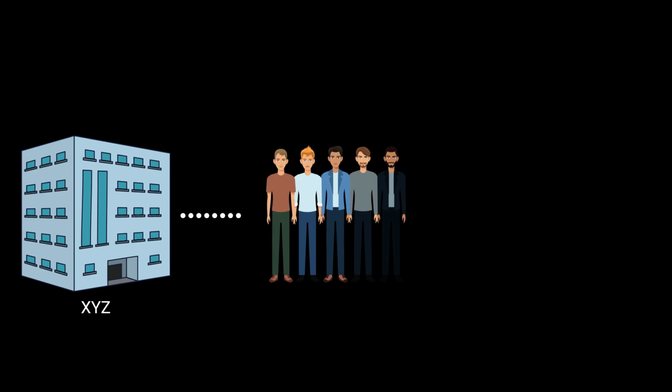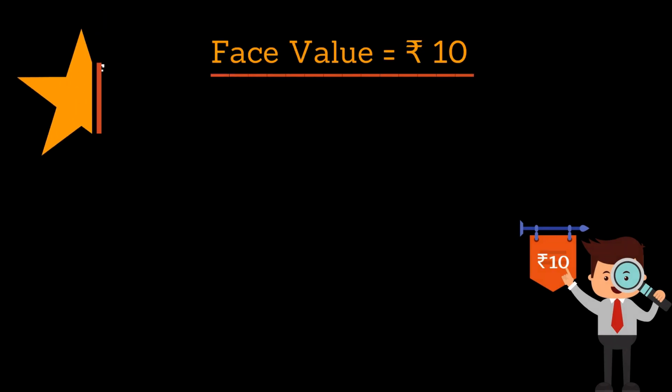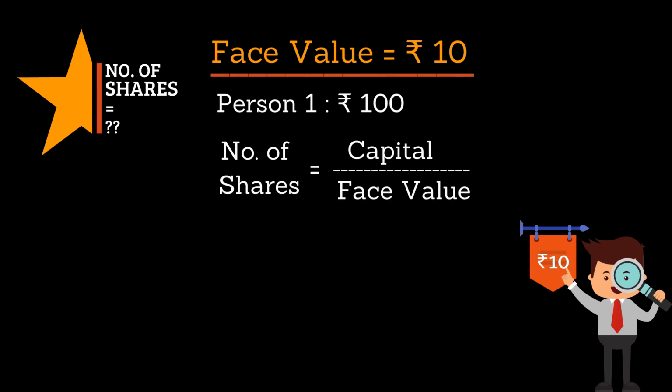Let's understand the importance of the face value of a share with the help of an example. Here is a company called XYZ. This company started with 5 people as a partnership. So, these 5 promoters will decide the issue face value of the company. Let's think they decided the face value of the company is rupees 10. Face value equal to 10. Now how many shares will be given to a person will be decided on this. Say suppose person 1 has 100 rupees as his portion. So number of shares equals capital divided by face value. That is the formula to get the number of shares based on your capital and face value. So he will get 100 divided by 10 equals 10 shares.